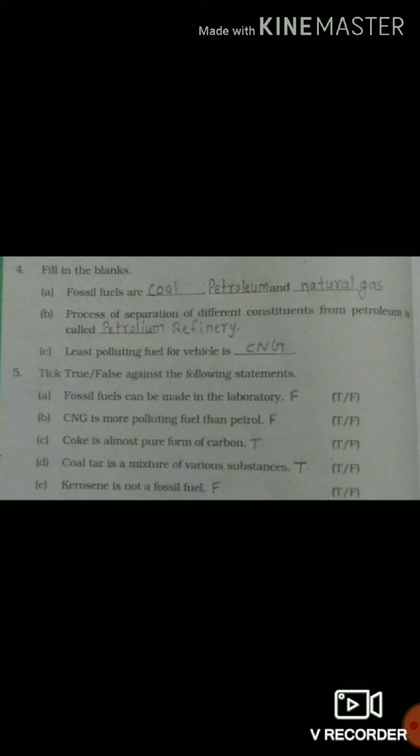A. Fossil fuels can be made in the laboratory. It is false. B. CNG is more polluting fuel than petrol. It is also false. C. Coke is almost pure form of carbon. It's true. D. Coal tar is a mixture of various substances. It is also true. And E. Kerosene is not a fossil fuel. So this is false.